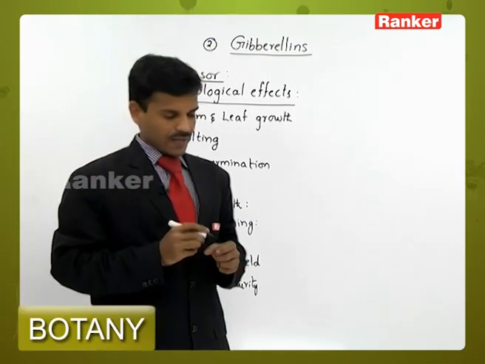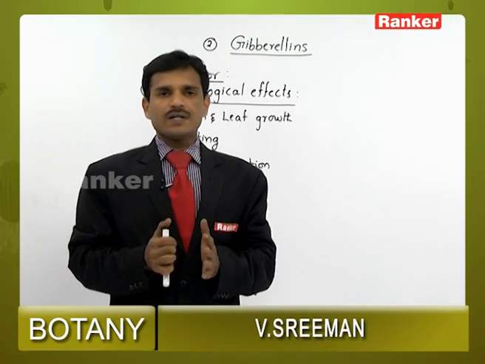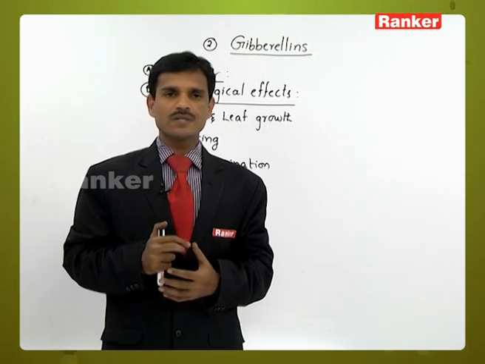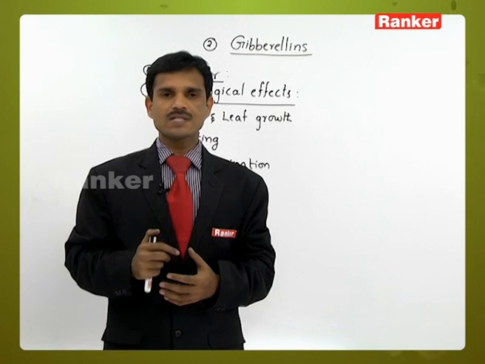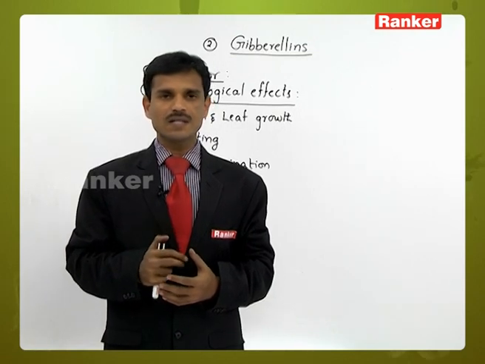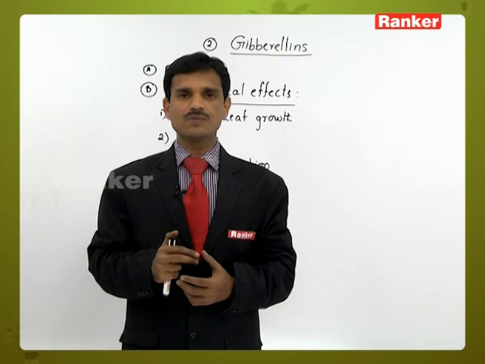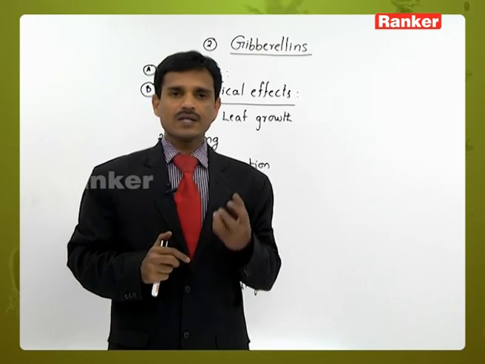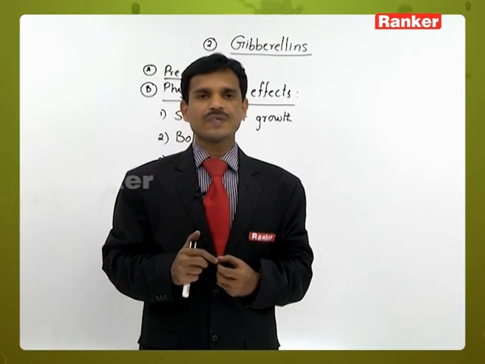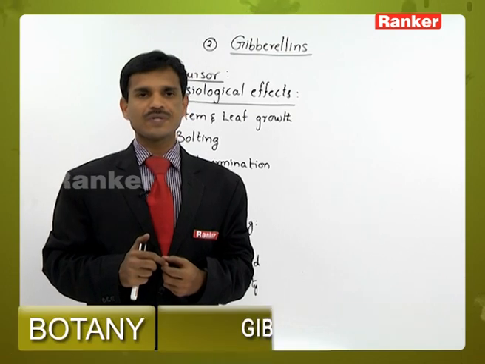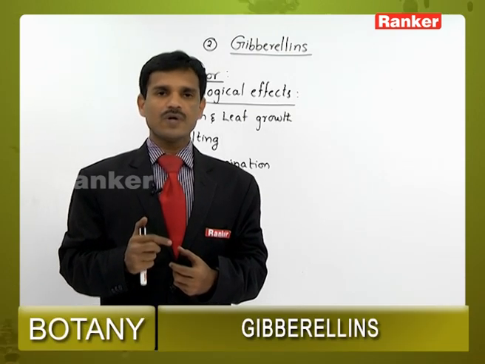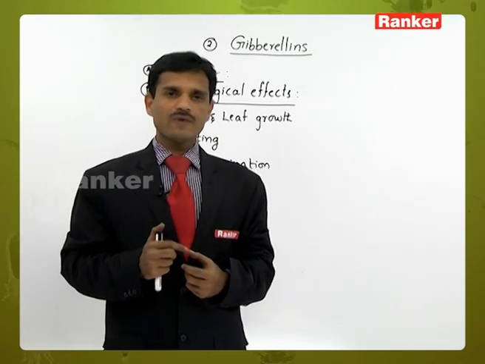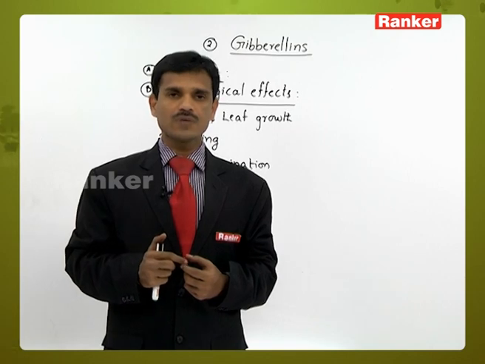Gibberellins were first identified by different scientists, but first the Japanese farmers noticed the extensive growth of rice plants. The rice plants show extensive growth, but no flowering occurs. That is why this disease is called foolish seedling disease. It is due to the production of one hormone or chemical, which was produced by a fungus, Gibberella fujikuroi.